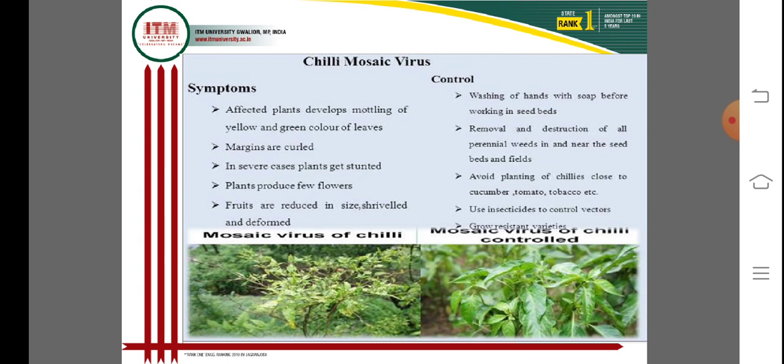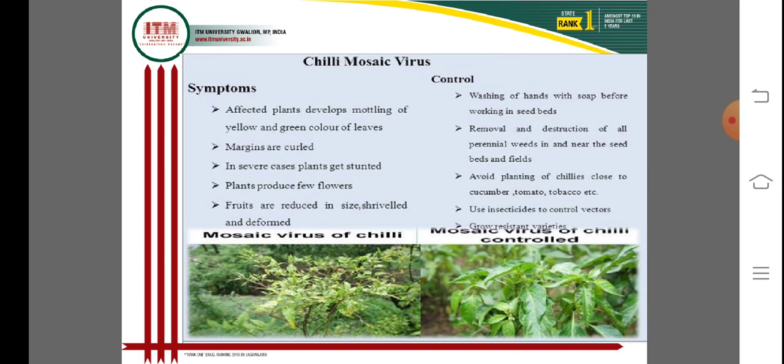The chili mosaic virus is very dangerous, causing curling of the chili plants. It is controlled by washing hands with soap before working on seed beds.